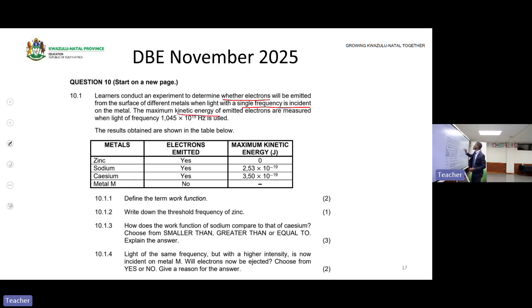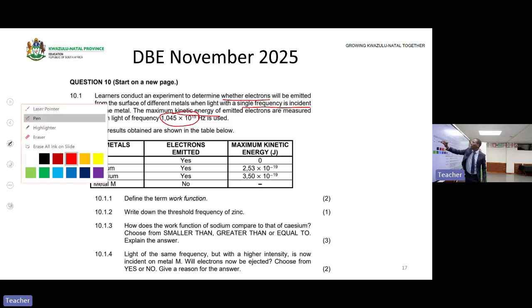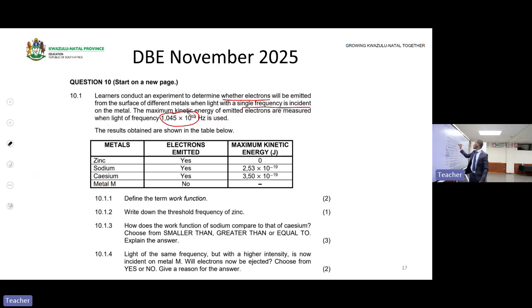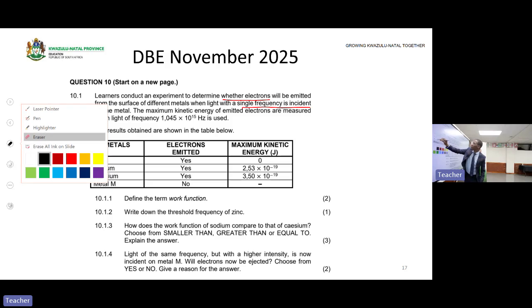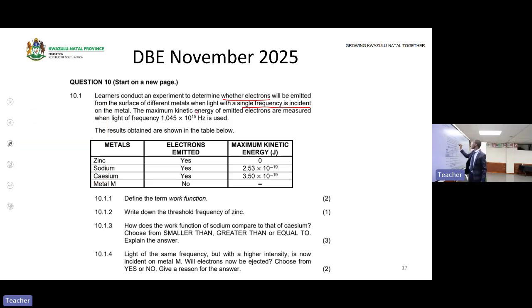The maximum kinetic energy of the emitted electrons is measured. This means when light of frequency 1,045 times 10 to the power 15 is used. Since it's the frequency of light, we can determine what? The energy.